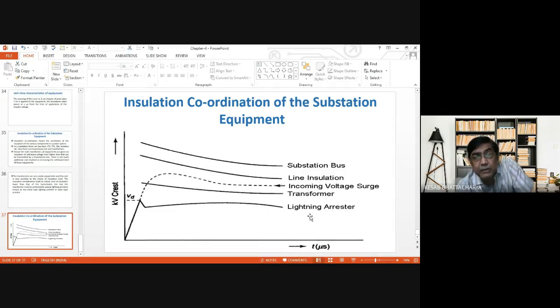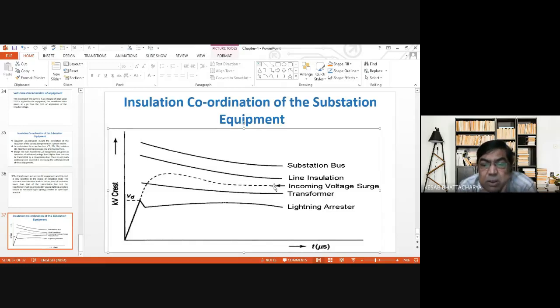Thereby, it will not allow the over voltage to increase to reach its peak value around the transformer or across the transformer. And the insulation level of the transformer is this one. So if the lightning arrestor fires before that, much below the insulation level of the transformer, the transformer will not be damaged due to these over voltages.